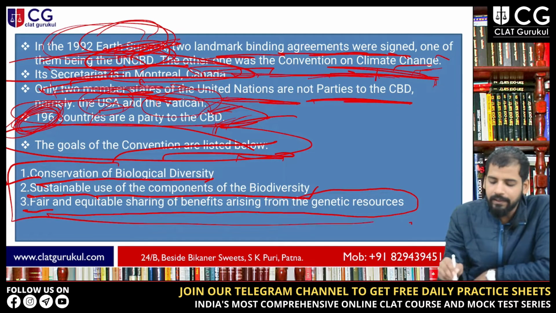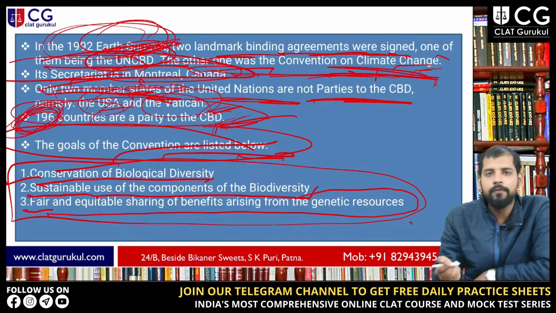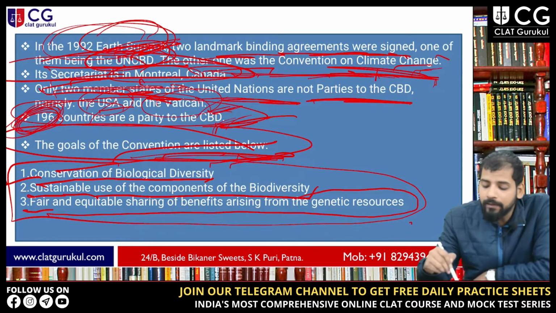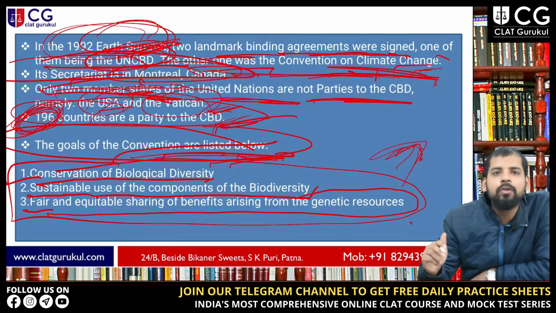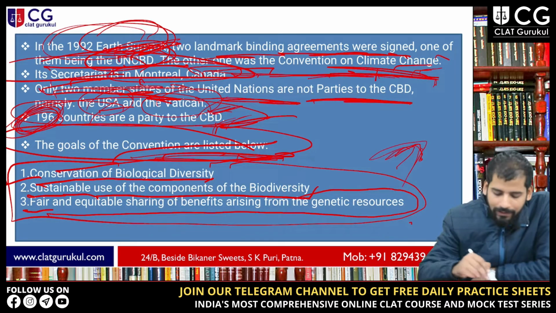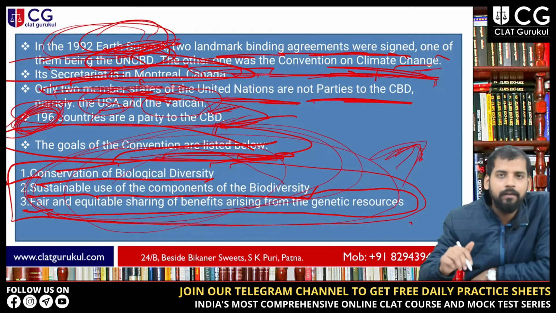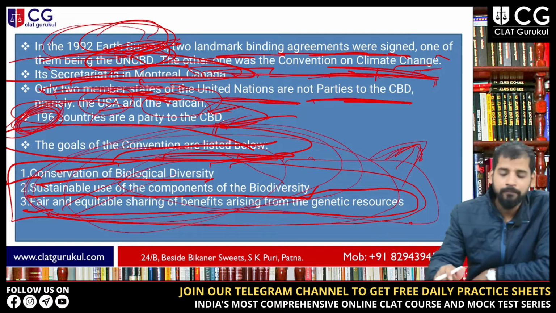These 3 are the goals of the UN Convention on Biological Diversity, and the bill says it won't compromise the goals of the UNCBD.